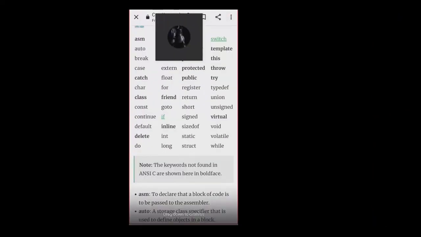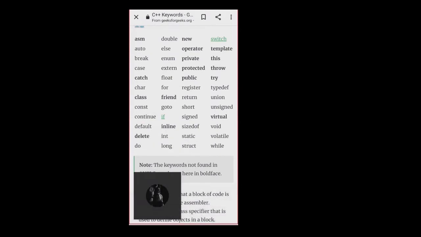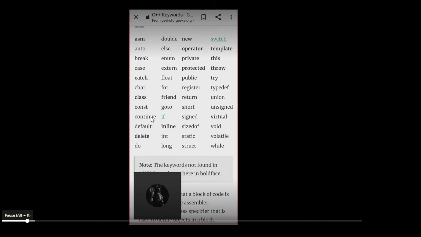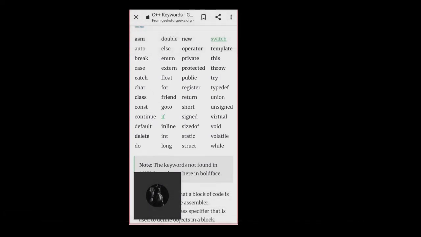These are the keywords. We have asm, auto, break, case, catch, char, class, const, continue, default, delete, do, double, else, enum, extern, float, for, friend, goto, if, inline, int, long, new, operator, private, protected, public, register, return, short, signed, sizeof, static, struct, switch, template, this, throw, try, typedef, union, unsigned, virtual, void, volatile, while. All these are the keywords, ma'am.